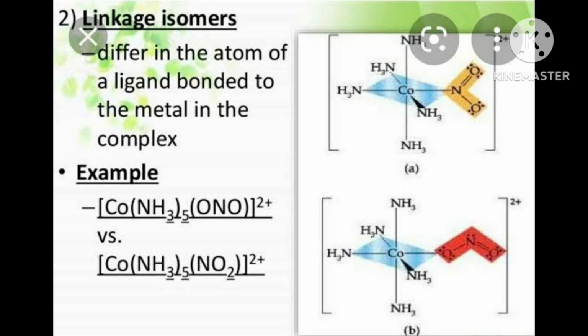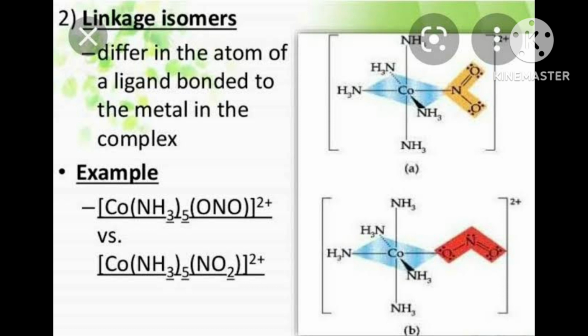Then how will you write this? And this has no charge, nothing is written, no counter ion. No counter ion means the charge is neutralized.